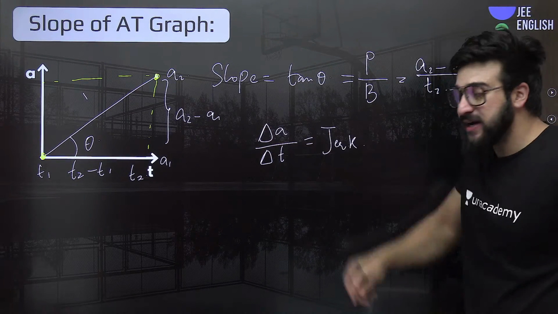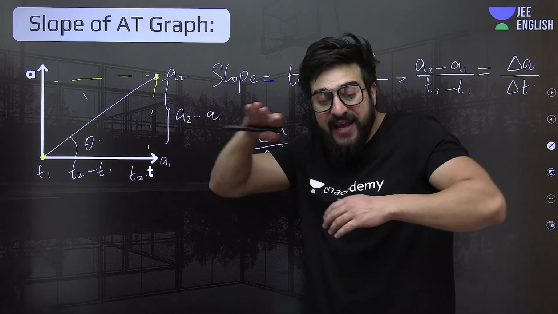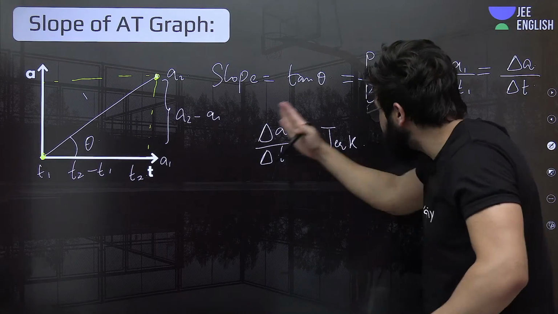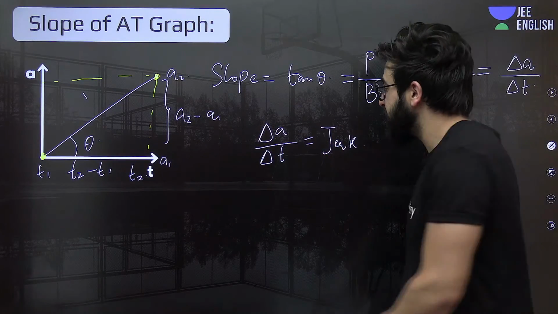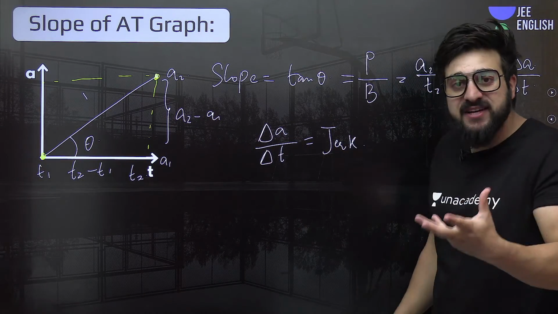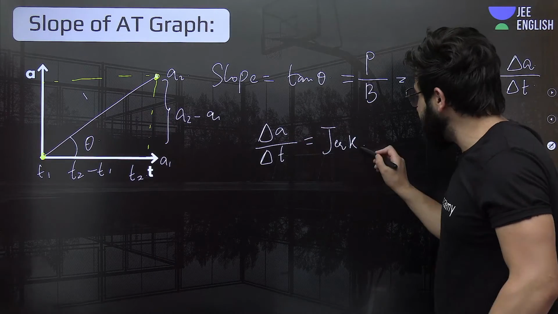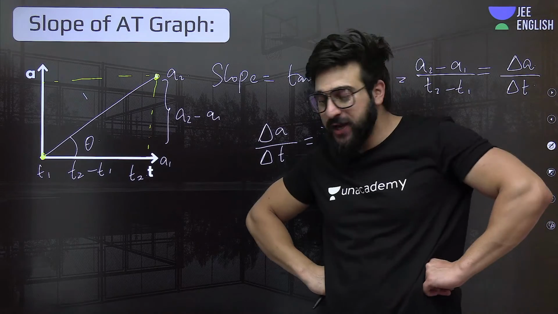So this is delta a by delta t. With what rate acceleration is changing with time? Understand? Rate of change of acceleration with time, that's what we call the jerk. This is not in your syllabus still, I'm saying, okay? This is what we call the jerk. Now, this is average rate of change, delta A by delta t. This is nothing but average rate of change of acceleration with time. So can we call this average jerk? 100% we can call this average jerk, okay?